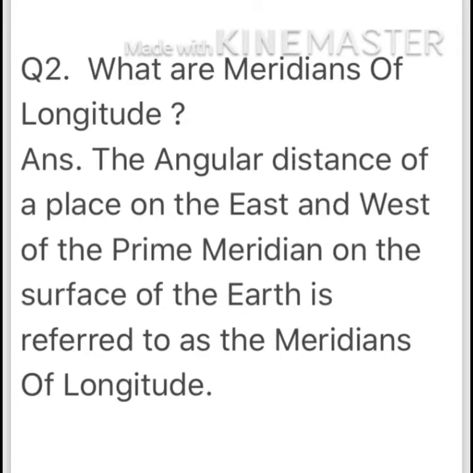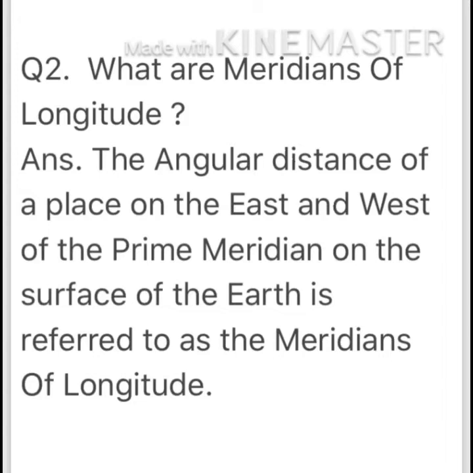The angular distance of a place on the east and west of the prime meridian on the surface of the earth is referred to as the meridians of longitude.